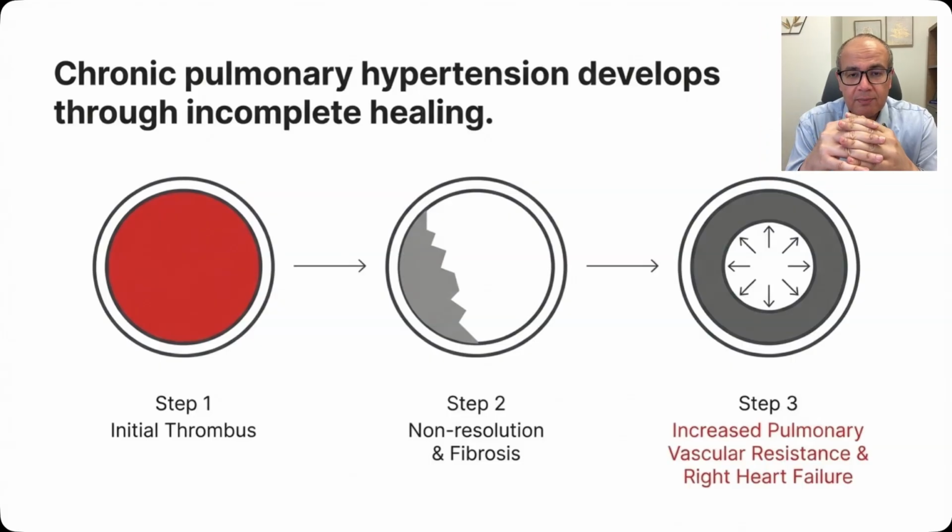So the acute phase is marked by the occlusive thrombus in the pulmonary arteries. Then there is a risk of recurrence in patients who do not resolve their thrombi completely, and there is a later phase where patients develop increased pulmonary vascular resistance and right-sided heart failure secondary to chronic thromboembolic pulmonary hypertension.